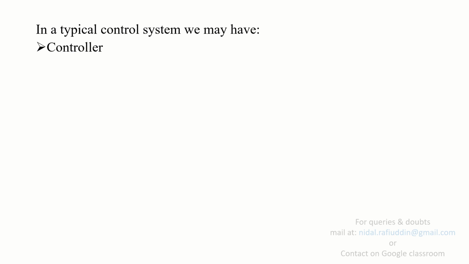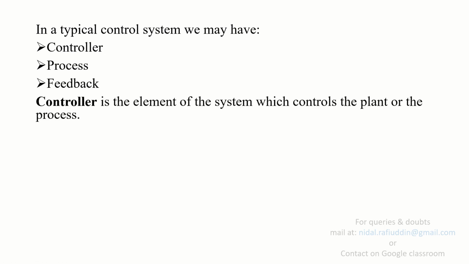Broadly, if we talk about the block contents of a typical control system, so important part is controller, then the process which is being controlled, and the feedback element. Controller is the element of the system which controls the plant or the process. So this is something that we saw in the previous slide.